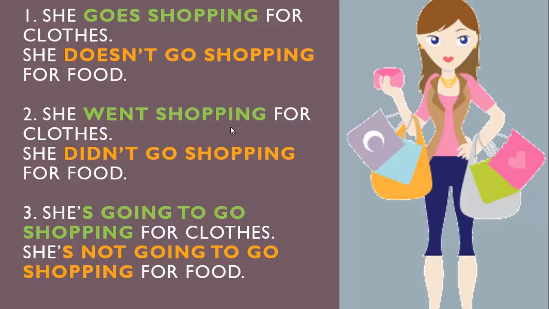She went shopping for clothes. A negative: she didn't go shopping for food. Notice the use of auxiliaries in this case. For present, you use doesn't because I'm talking about she. She doesn't go shopping. In past, she didn't go shopping.